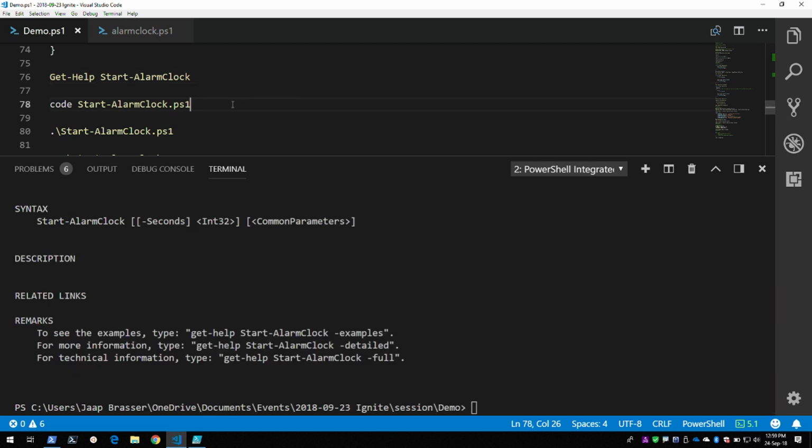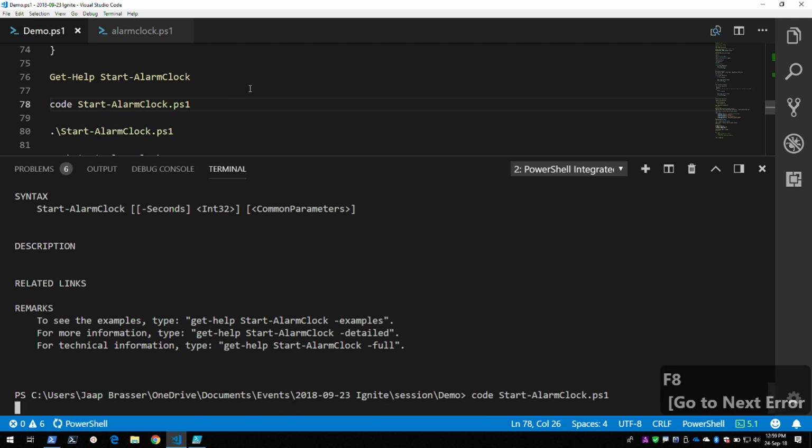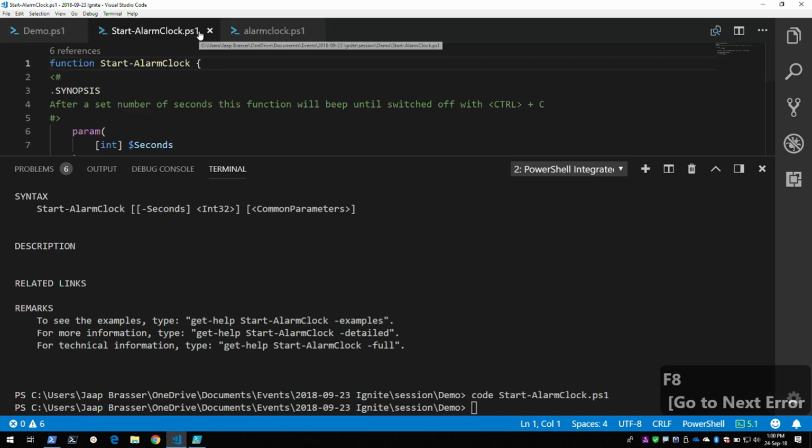So what I've done with this function is I also put it in a PowerShell script file. Does anyone have any idea what would happen if I would execute this script file?